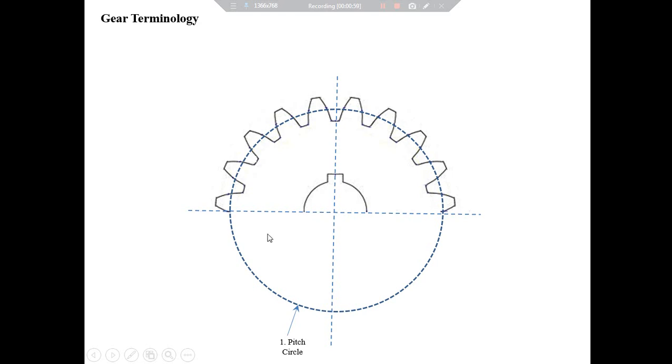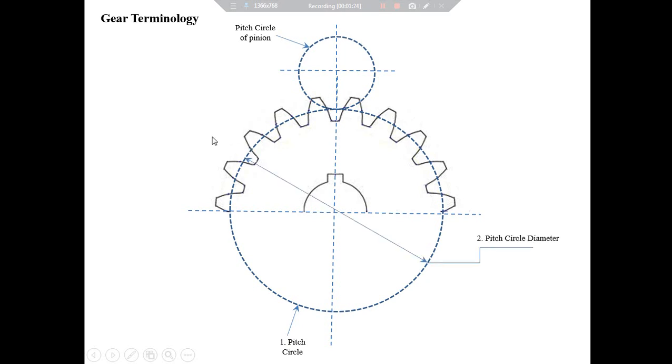Assume as if there is one more gear in mesh with this gear, which is turning about this point. Once again, we will draw an imaginary circle on the face of this gear like this. This will be the pitch circle for this gear. The diameter of the pitch circle is called the pitch circle diameter. PCD is the short form and it is mostly measured in millimeters.